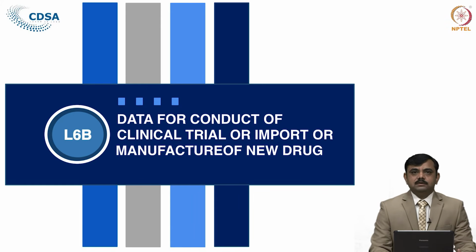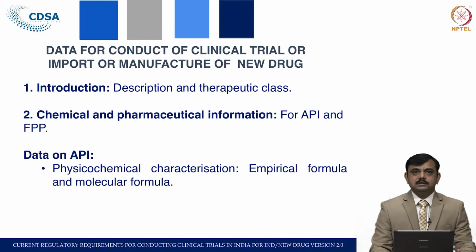Data for conduct of clinical trial or import or manufacture of a new drug. For the conduct of clinical trial, this is the data: the introduction, that is the description and therapeutic class of the drug, then chemical and pharmaceutical information for API and finished formulation, then data on the active pharmaceutical ingredient, that is physicochemical characteristics including empirical formula and molecular formula.